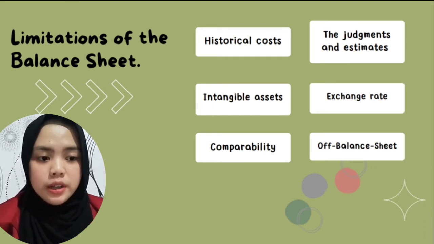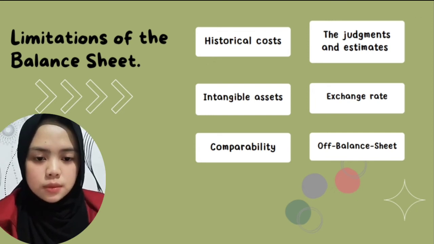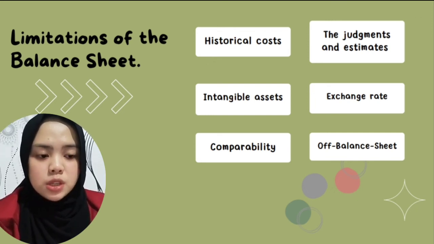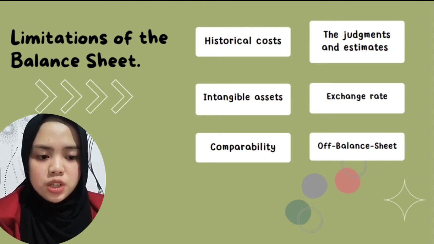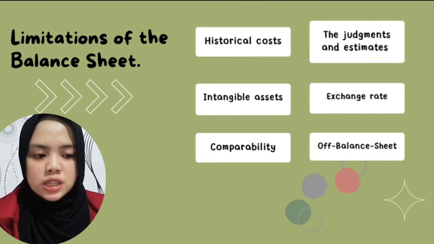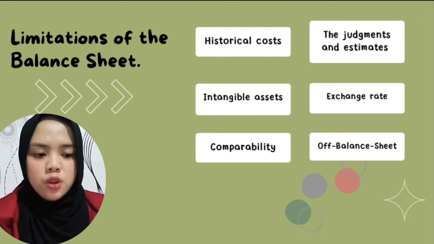Intangible assets, reliable human resources, superior products, and excellent service to customers are clearly important assets for the company, but the balance sheet cannot report them because they cannot be recorded or measured objectively. Exchange rate. A problem associated with the balance sheet is the volatility of exchange rates, which results in not being able to maintain a constant purchasing power. Resources and equity on the balance sheet are not adjusted for changes in the purchasing power of the unit of measurement.